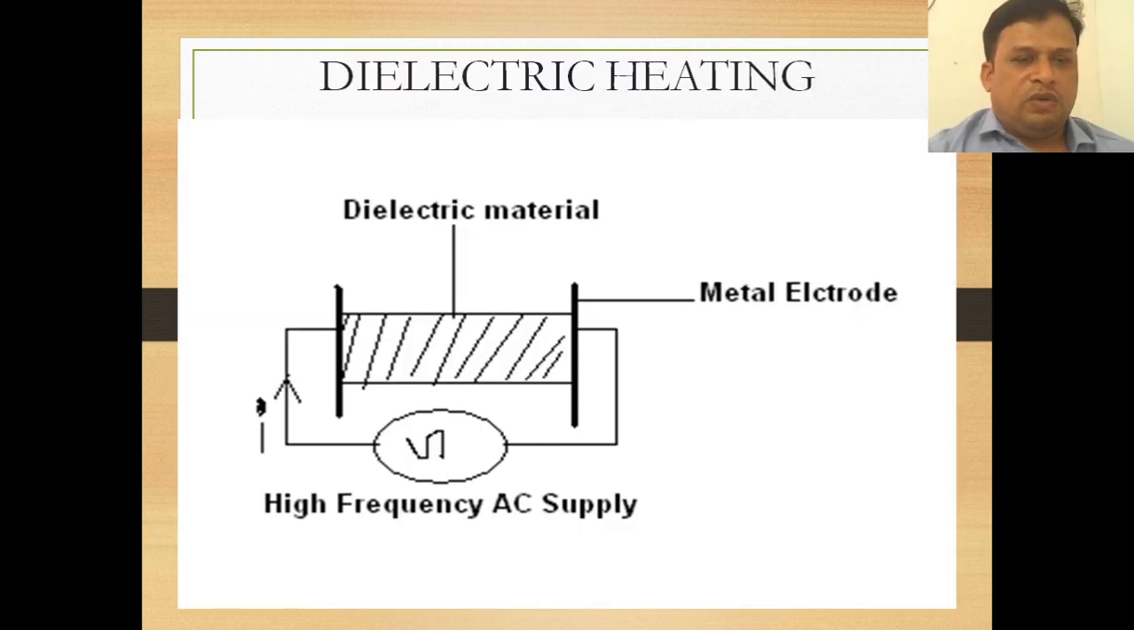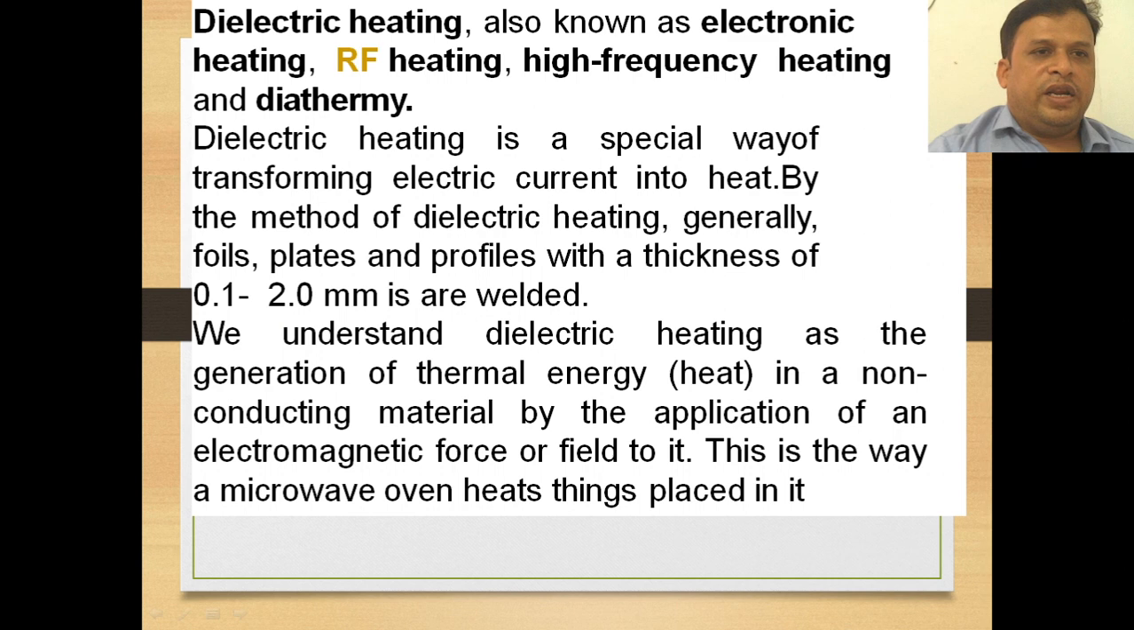So dielectric heating is one of the heating methods we have discussed already, that is, high frequency supply is used under the category of high frequency. We are using dielectric heating, whereas in power frequency heating it is direct and indirect resistance heating. Here in dielectric heating, the dielectric material is heated by the high frequency supply, and a metal electrode is placed across this dielectric material. Dielectric heating is also known as electronic heating, and we also call it radio frequency heating, high frequency heating or diathermy.